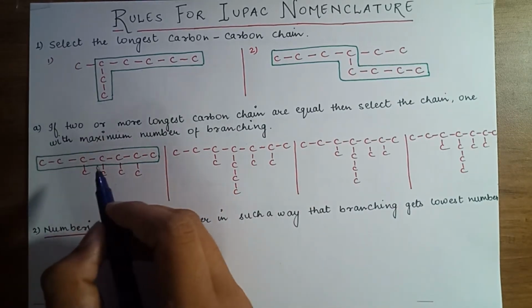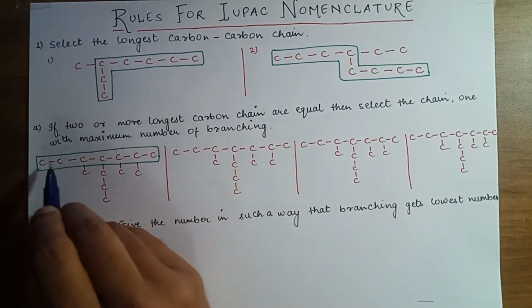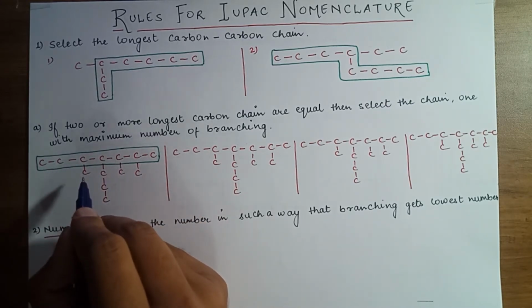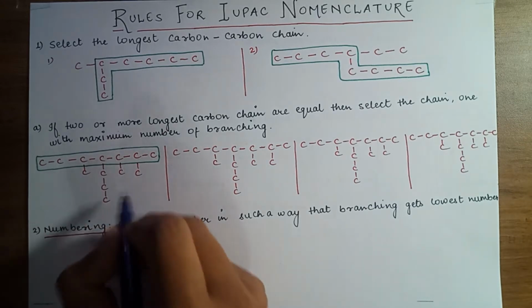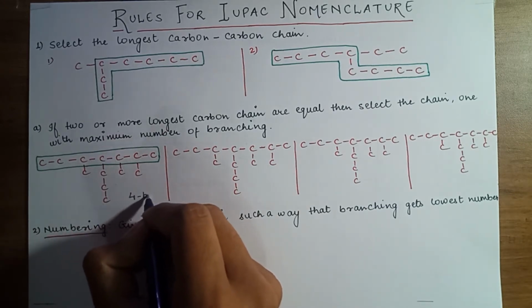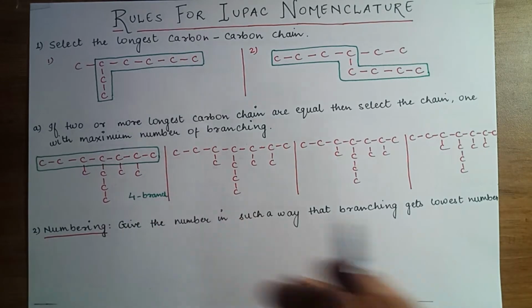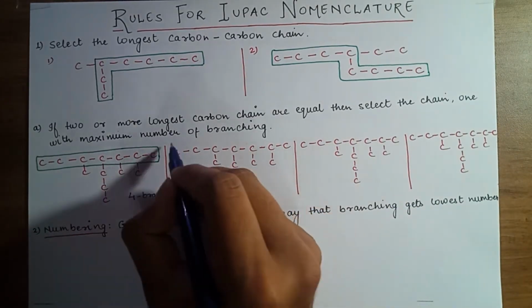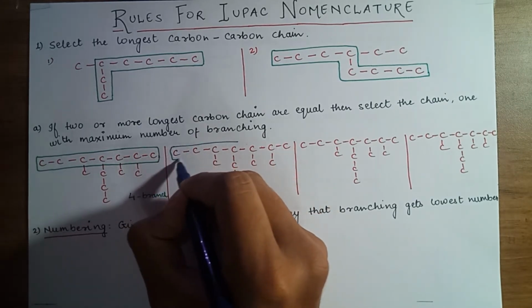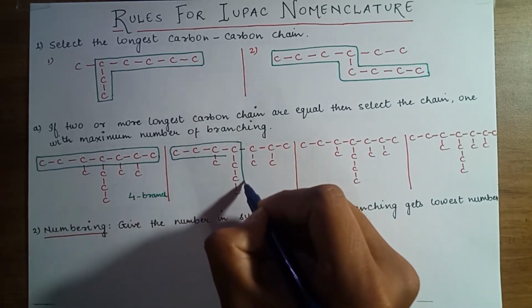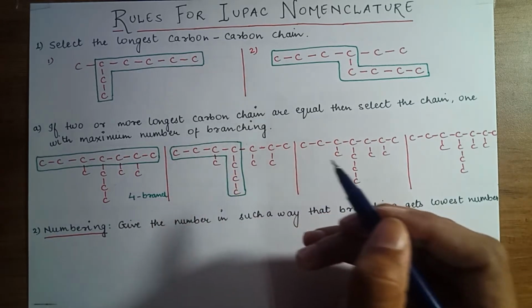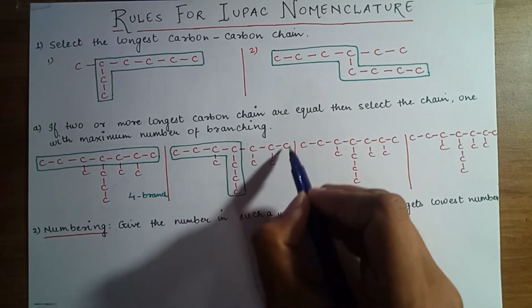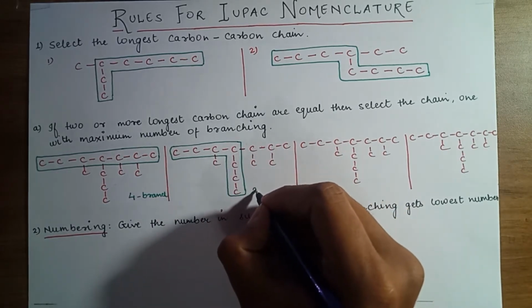In this, how many branchings are directly attached to the longest carbon-carbon chain? Here the directly attached carbon branchings are 1, 2, 3, 4. So 4 branches. In this second possibility, 1, 2, 3, 4, 5, 6, 7, the branchings directly attached to the longest chain are, one is this one, second is this one. So 2 branches.